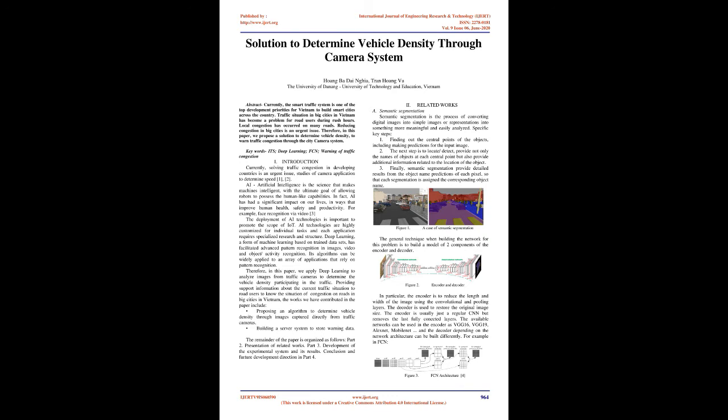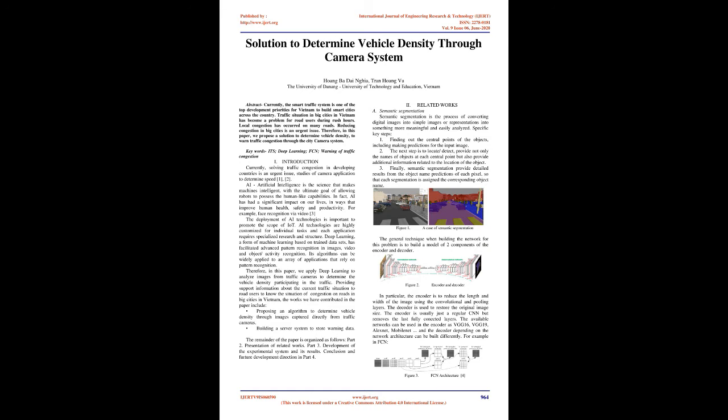AI technologies are highly customized for individual tasks, and each application requires specialized research and structure. Deep learning, a form of machine learning based on trained data sets, has facilitated advanced pattern recognition in images, video, and object/activity recognition. Its algorithms can be widely applied to an array of applications that rely on pattern recognition. Therefore, in this paper, we apply deep learning to analyze images from traffic cameras to determine the vehicle density participating in the traffic. Providing support information about the current traffic situation to road users to know the situation of congestion on roads in big cities in Vietnam.